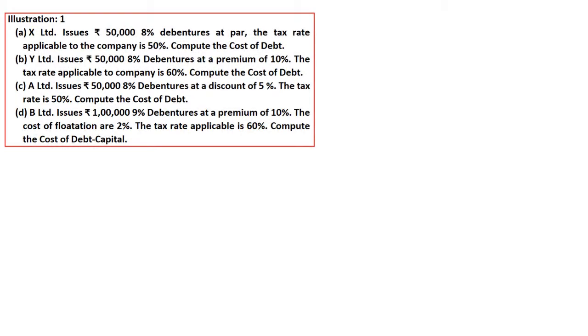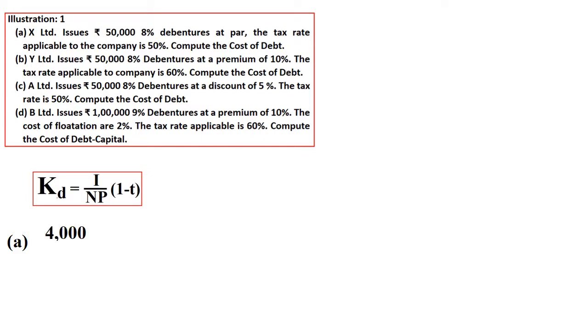So again, I have taken the question. We will solve the problems. KD is equal to I by NP into 1 minus T, the tax rate. Right? Situation 1. So interest is 4,000. How is it 4,000? Because 50,000 into 8% interest is 4,000, divided by 50,000 because we have issued at par, into 1 minus T. Tax rate is 0.5, that is 50%.